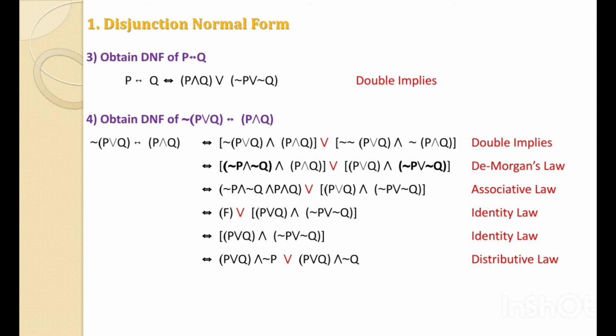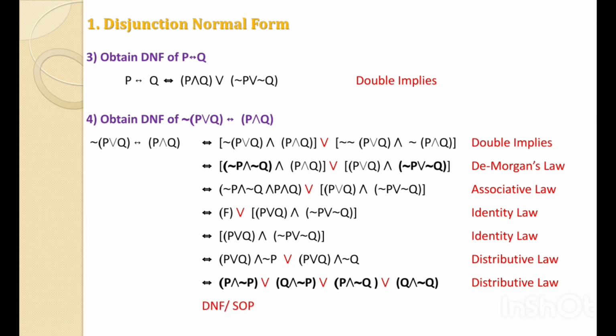Again, inside and outside brackets there are different symbols. We can use the distributive law, and it will be P and not P, or Q and not P, or P and not Q, or Q and not Q. Now if we focus on these four brackets, these are the elementary products which are connected by the elementary sum. That is our final disjunction normal form or the sum of product form.